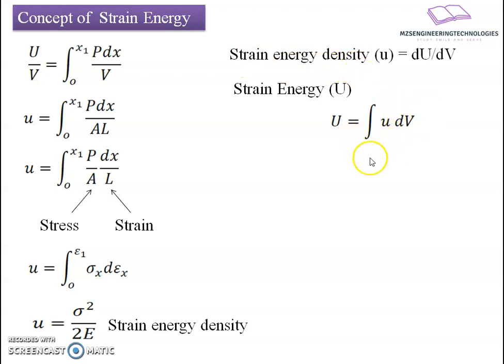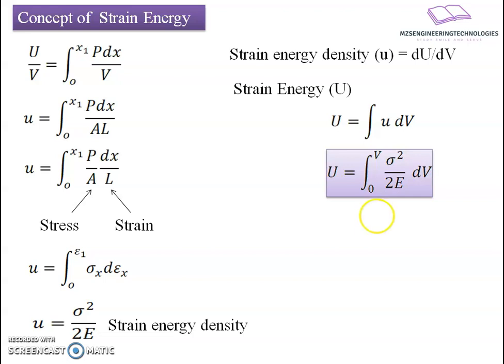Then I will substitute the value of u, because just now we found the relation that strain energy density is given as sigma square by 2E. So we'll substitute this value, sigma square divided by 2E, into dV over the entire volume, which will be the estimate of strain energy possessed by that deformable member or deformable body. Now we'll extend this concept with reference to the various actions played by the applied forces on the member.